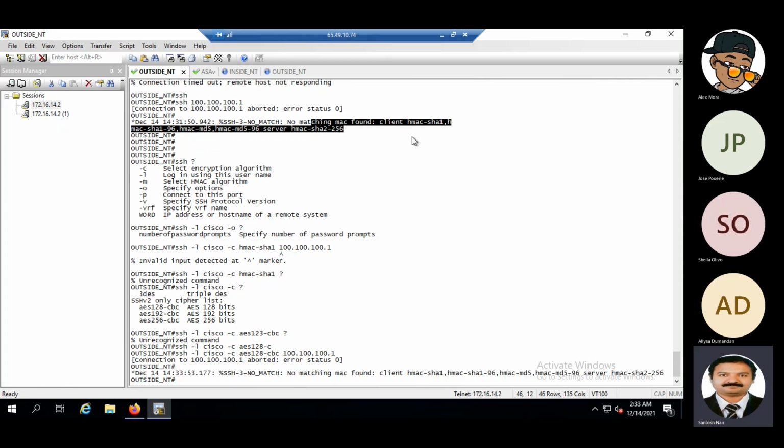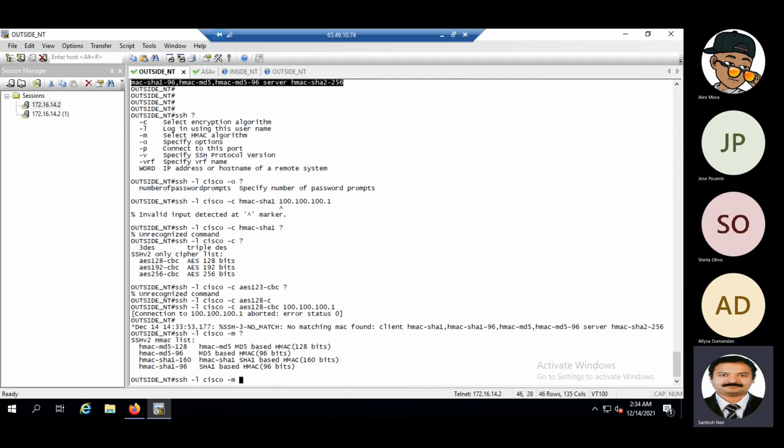So the client is having MAC SHA-1 like that actually. That is not matching. Let me check this one. Yes, you got the point, right? The hashing algorithm is not matching. Let's check with HMAC.